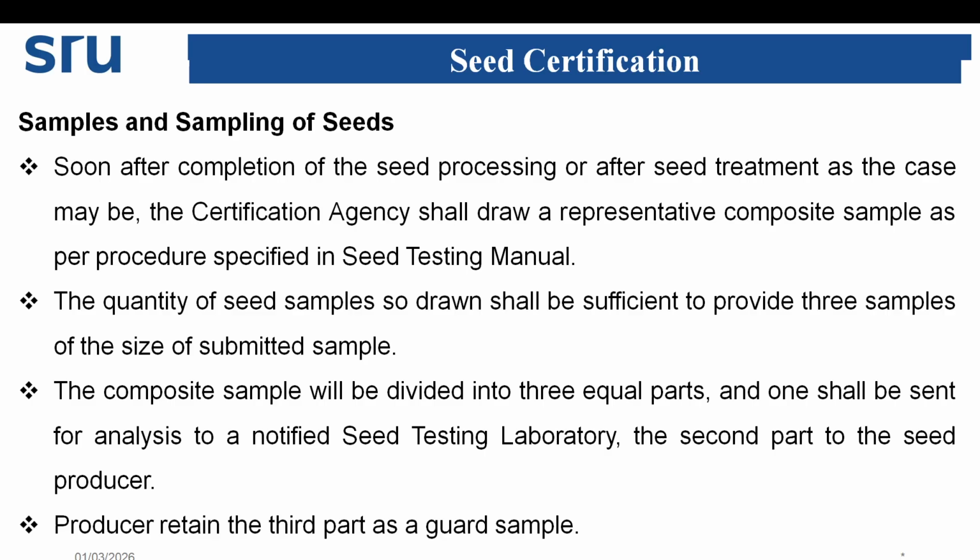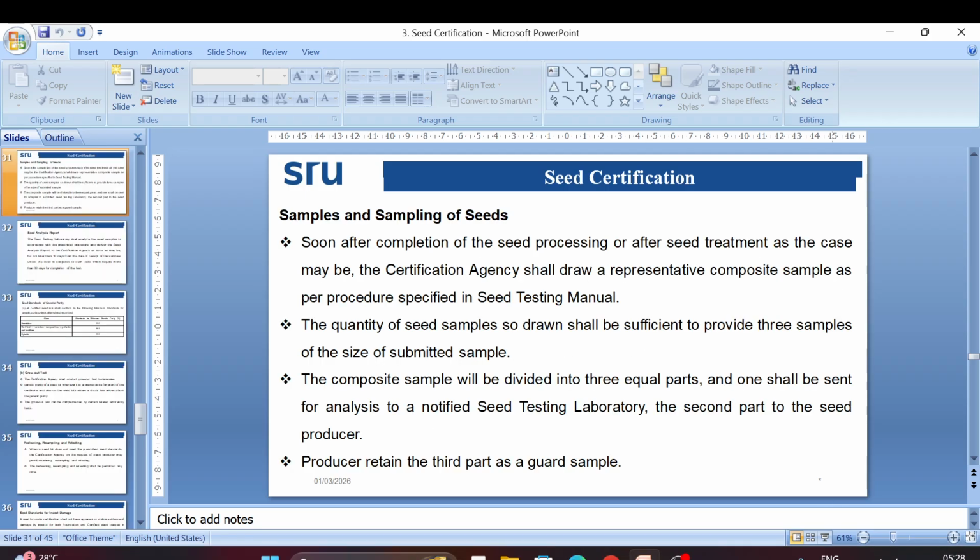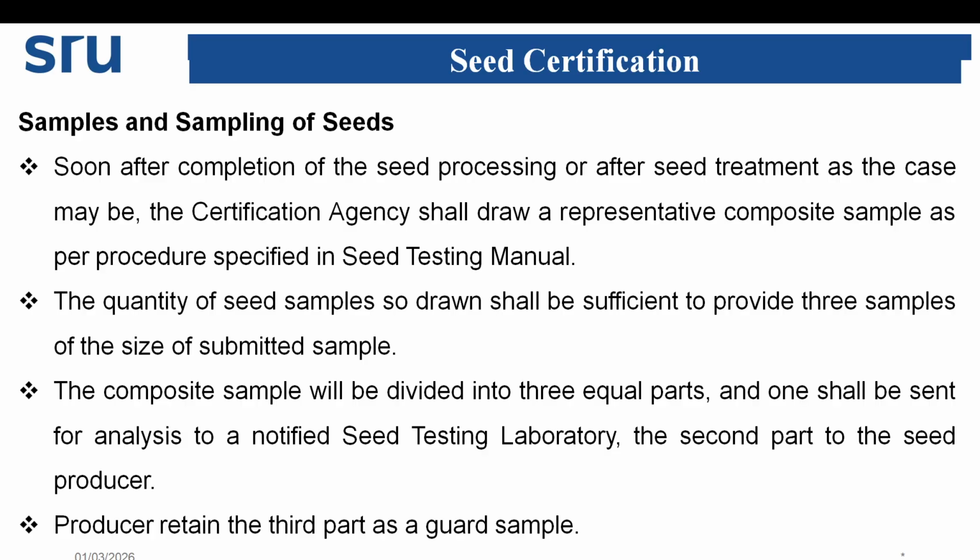Then next, samples and sampling of seed. Soon after the completion of seed processing or after seed treatment, as the case may be, the certification agency shall draw a representative composite sample as per the procedure specified in the seed testing manual.